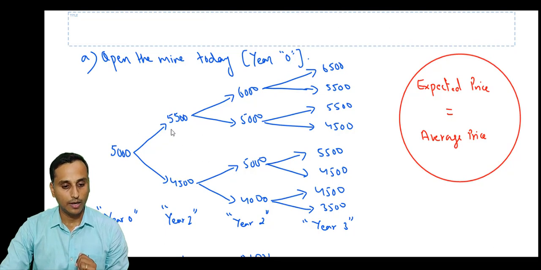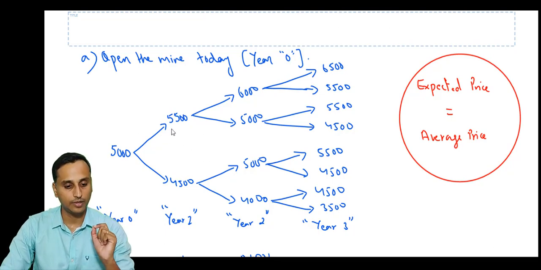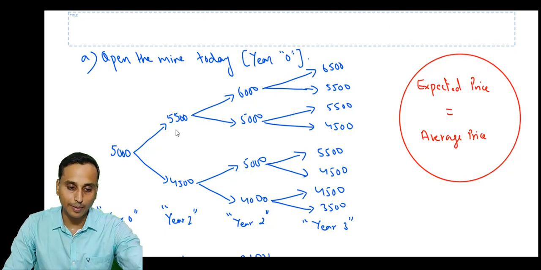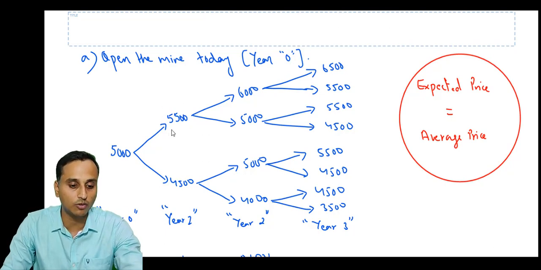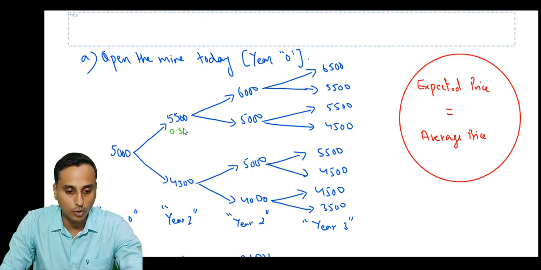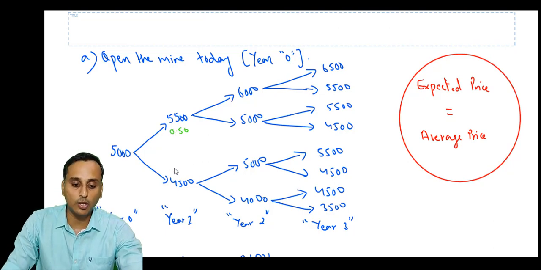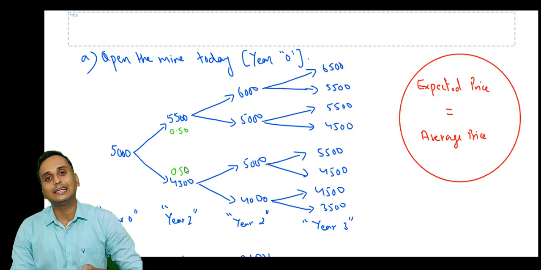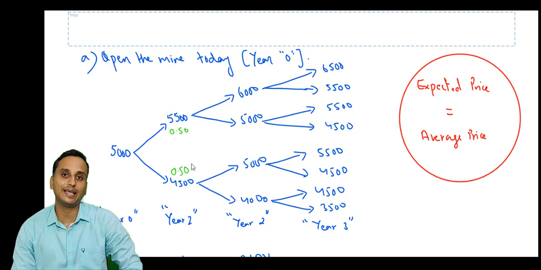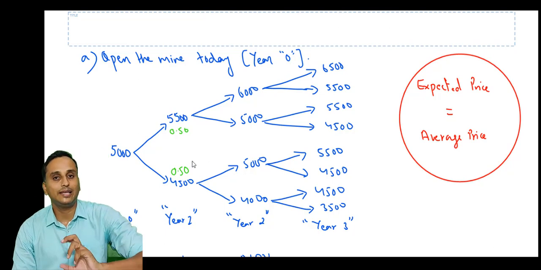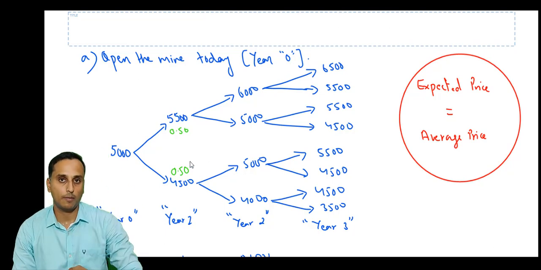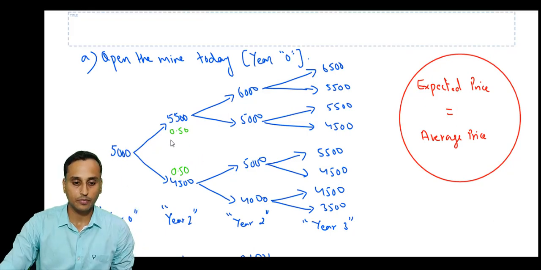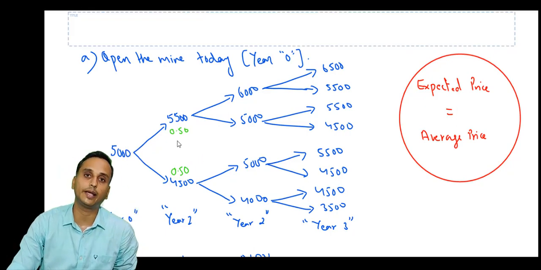And how do we calculate the average? By keeping the probabilities as the weights. So in year 1, what is the probability of the price being 5,500? 0.50. And what is the probability of the price being 4,500? 0.50. Why 0.50? Because in the question it is given that the price is equally likely to rise or fall. So they have equal probabilities for price increasing or falling. Equal probability means 50% probability.